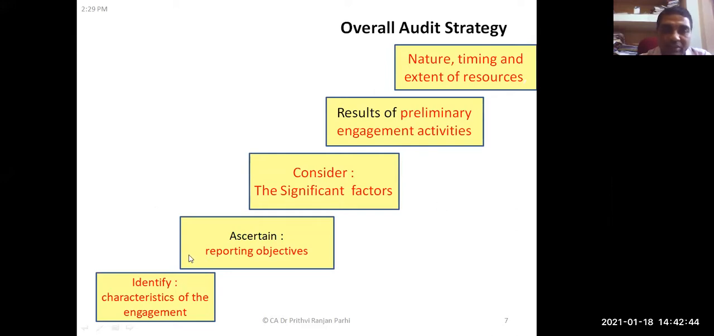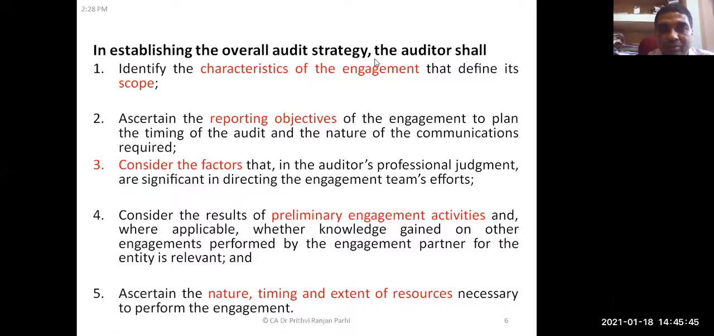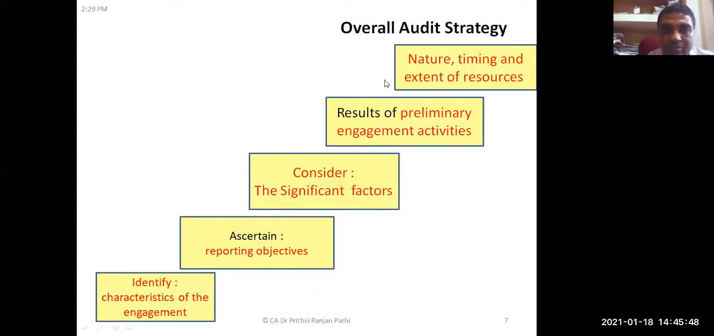Again, I tell you this. First, what should be done? Identify the characteristics of the engagement. Then ascertain the reporting objective. Consider the significant factors. Then the results of preliminary engagement activities should be considered. The nature, timing, and extent of resources should also be considered. Did you understand? Well, you have already seen an overall audit strategy. I think you'll be able to develop an audit strategy when it is required.